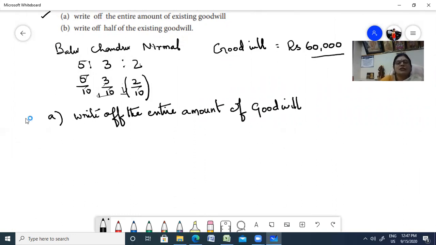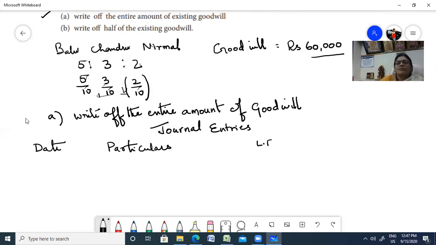So let us write journal entries. Journal entries. Date, particulars, LF, and then you have debit and credit. Write rupees.